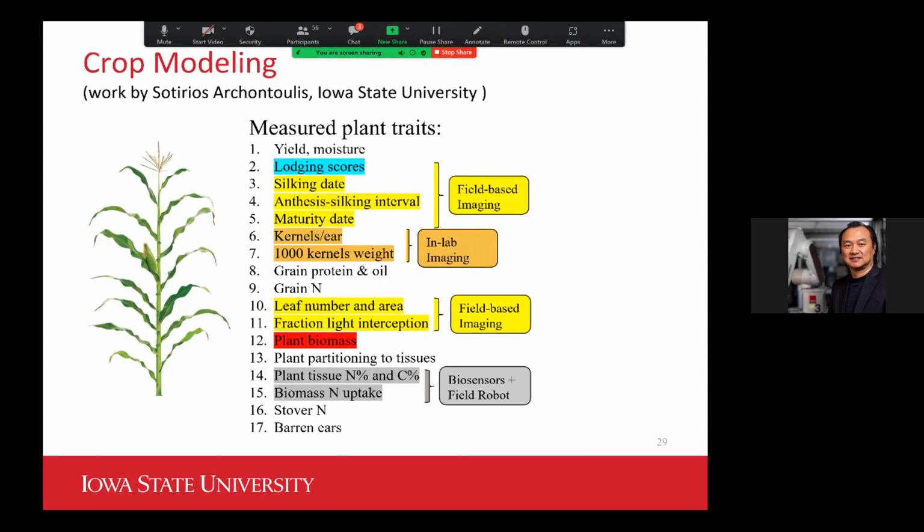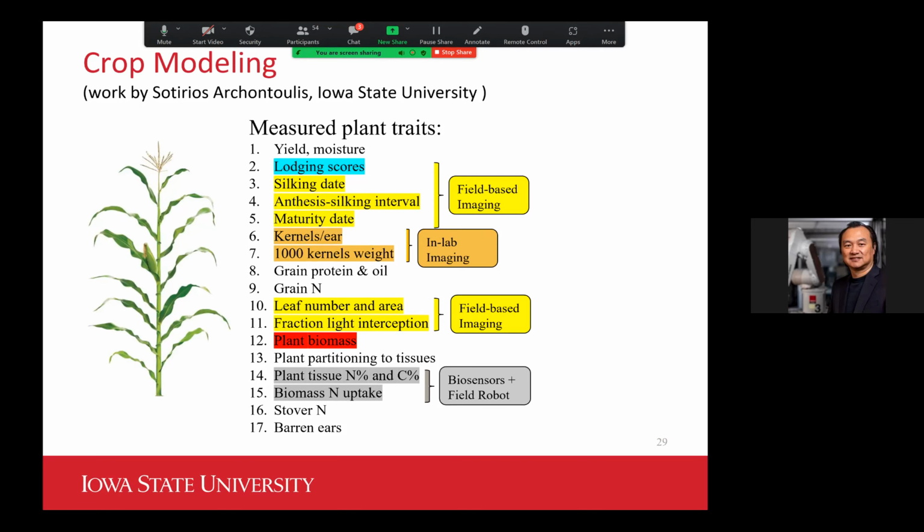Then he also measured some of the chemical concentrations, like nitrogen, carbon, and nitrogen uptake. I think there can be a potential to do that in the field if we incorporate some of the more innovative biosensors, like some of the work my colleague Liang Dong is doing. If we deploy that type of sensor using field robots, there is a possibility we can do that also in the field.